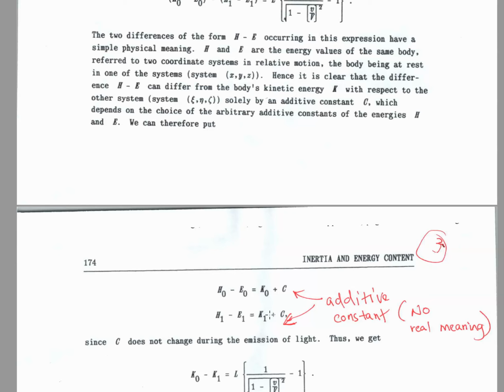Mount Everest is 25,000 feet. We could just say... But the difference between mean sea level and Mount Kilimanjaro is 20,000. The mean sea level is 0, but we just made it 0. Somebody else could say, well, we are going to take the center of the earth as 0.